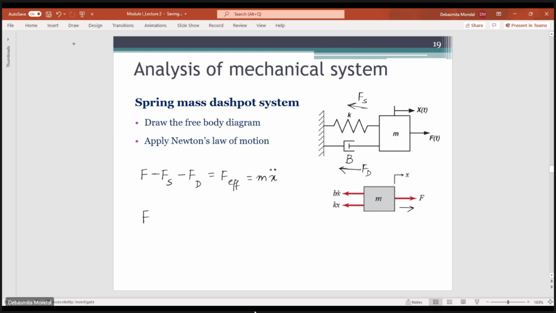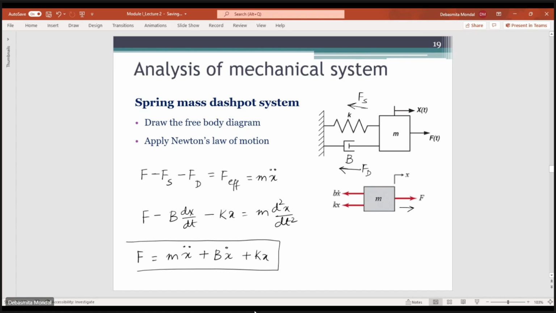Then you have F minus B dx/dt minus kx equals m d²x/dt². So the applied force F will be equal to m x double dot plus b x dot plus kx. This is the differential equation model of a spring mass damper system.